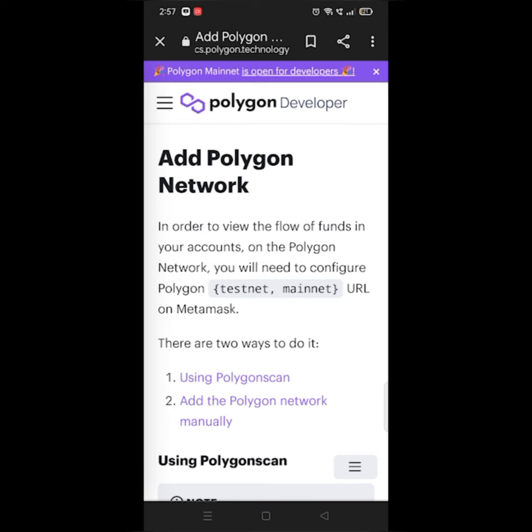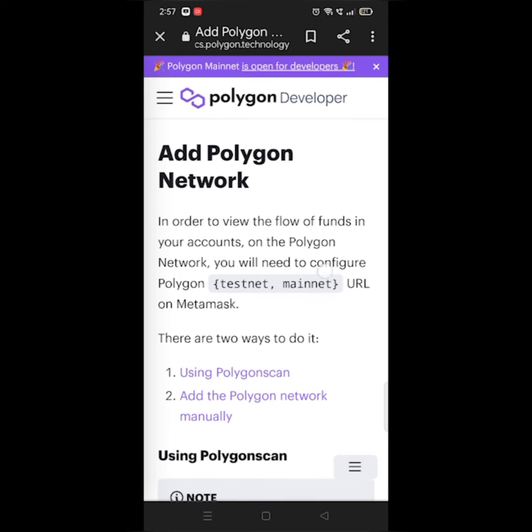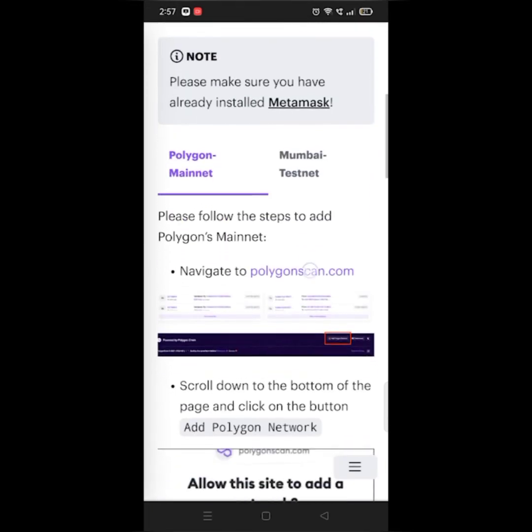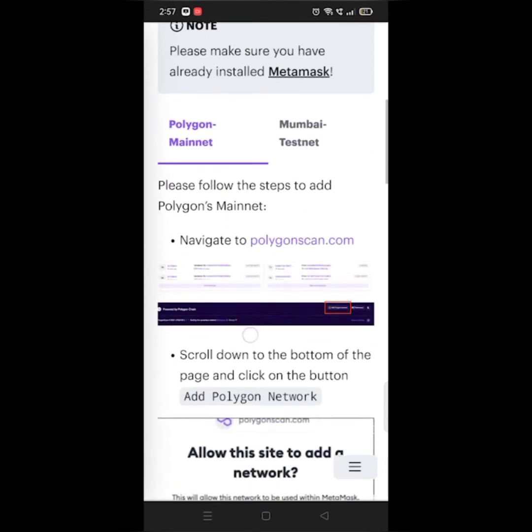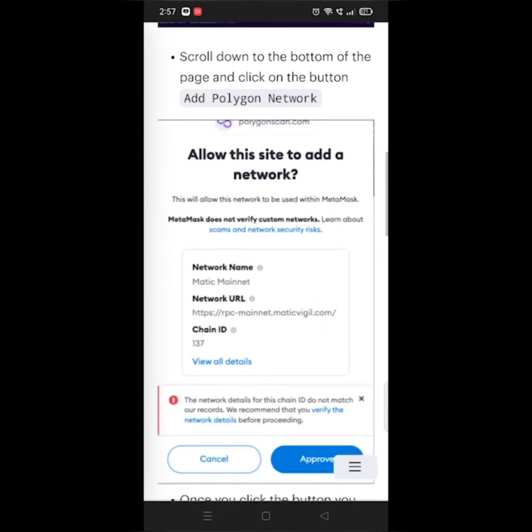Now make sure that you are on Polygon mainnet and scroll down. Now click on Polygon mainnet.